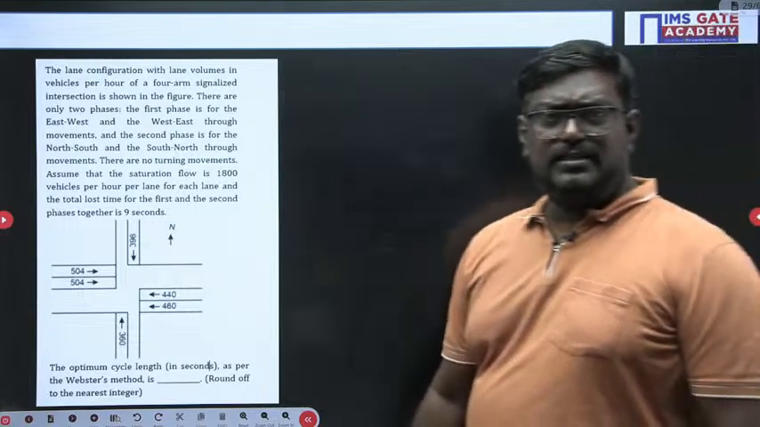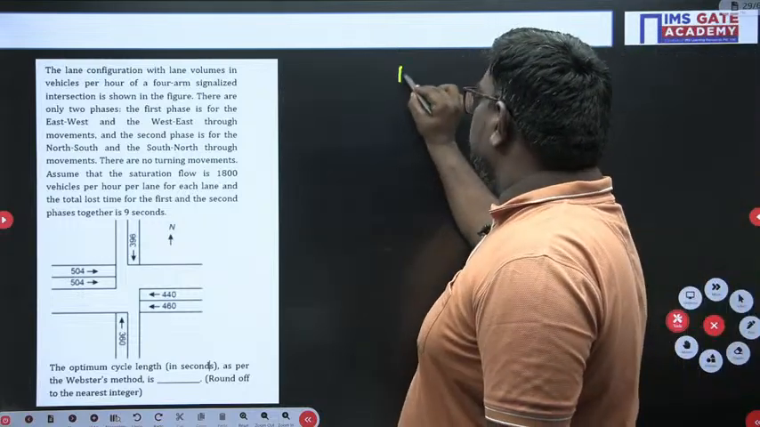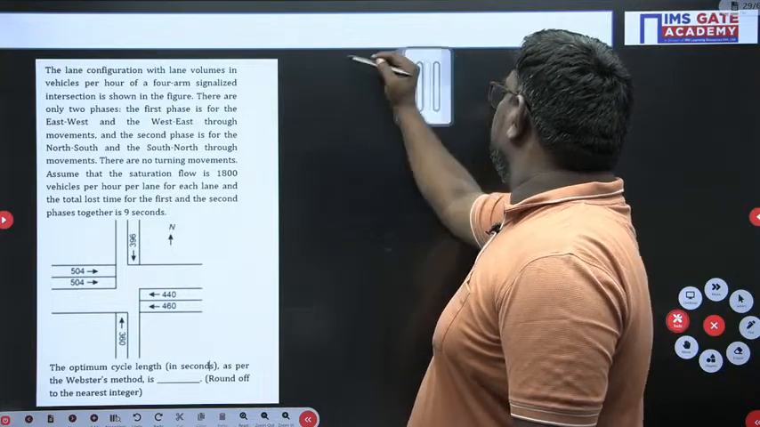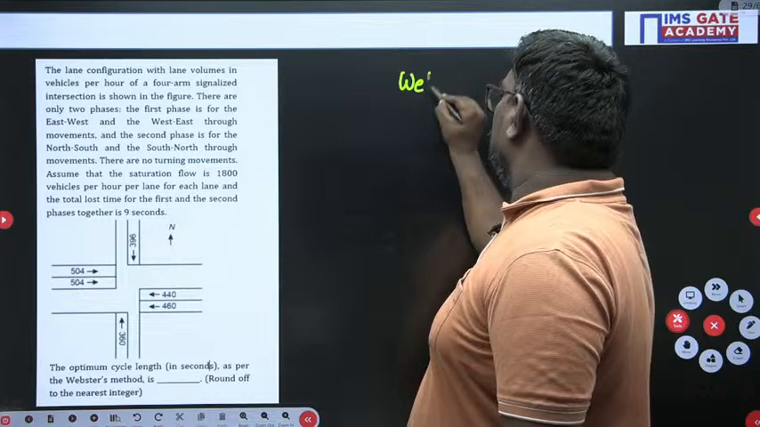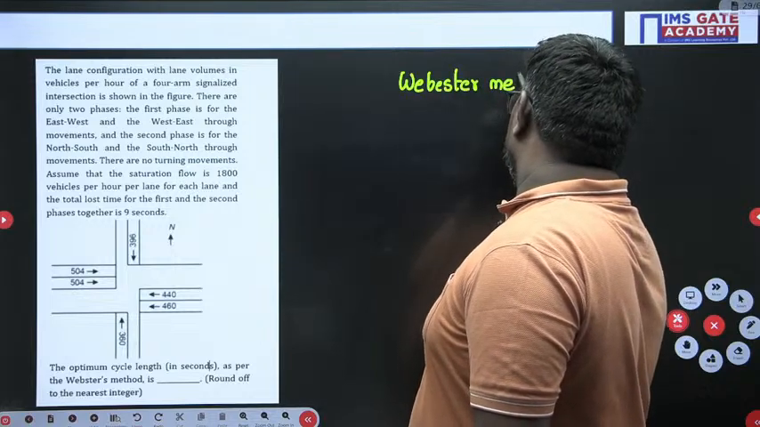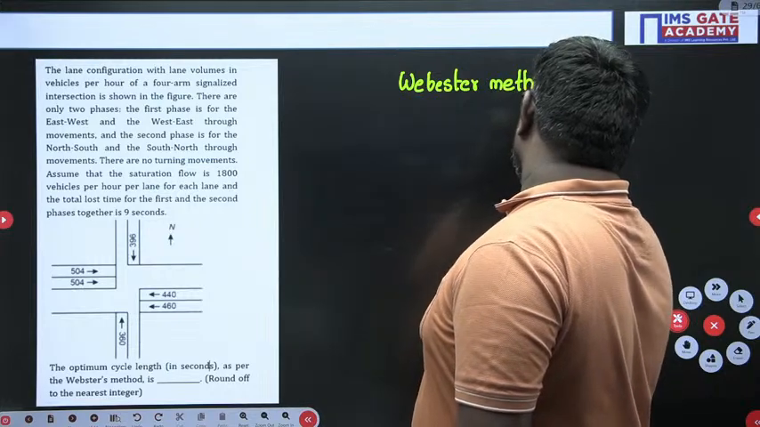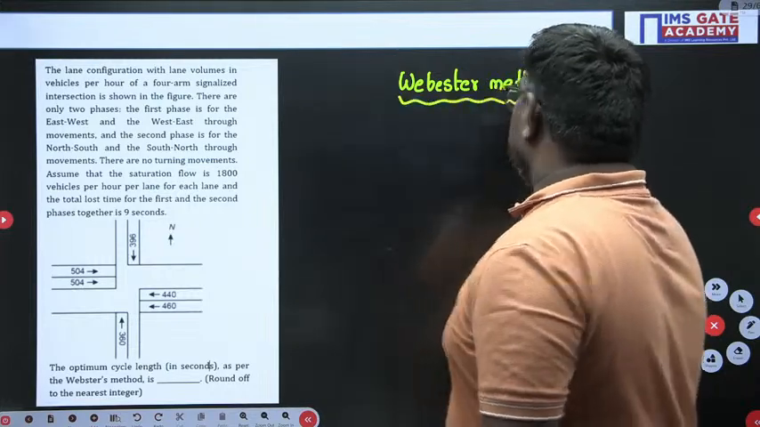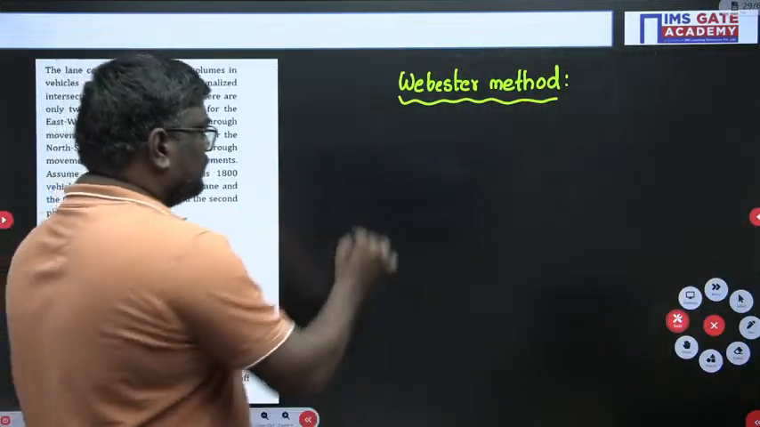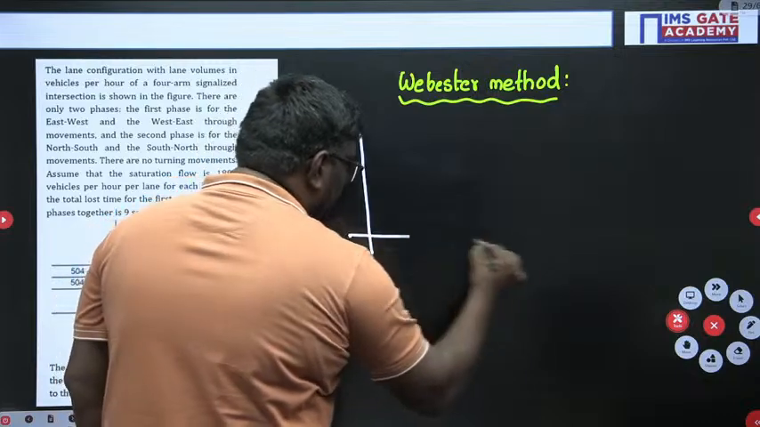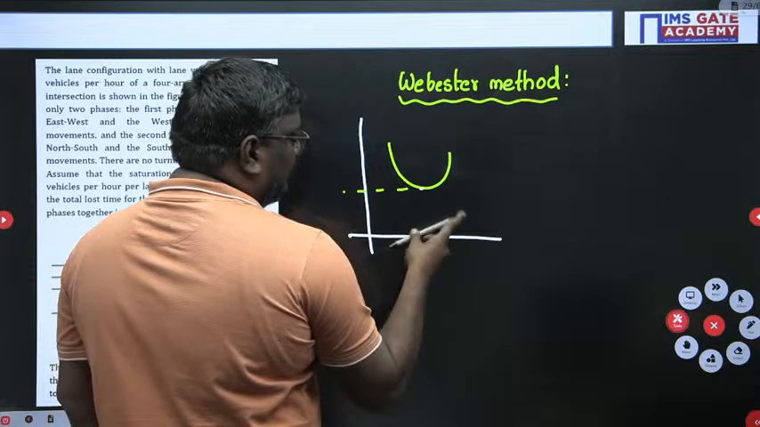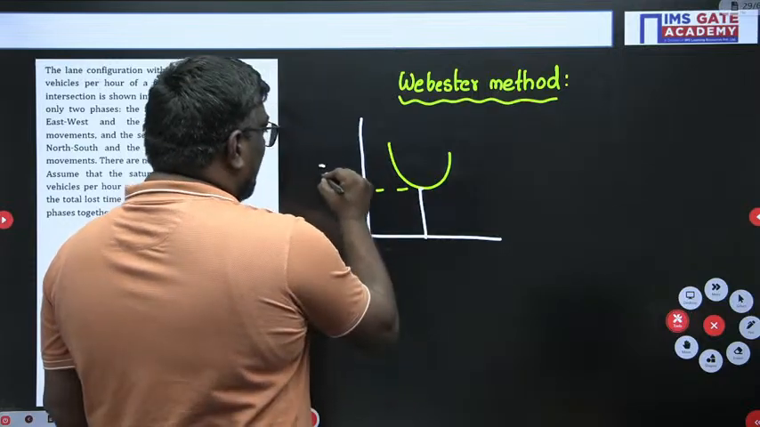Now see students, there was a method called Webster method. What is the method, sir? We have a method called Webster method. Sir, in this method, what is optimum cycle length? Please listen here carefully, my dear students. If I consider what the optimum cycle length is, if they have drawn a graph between average delay per